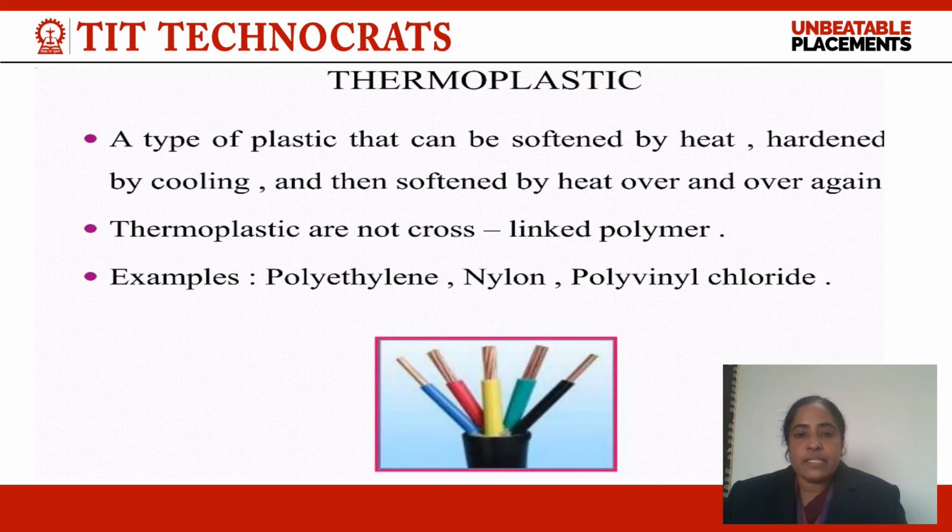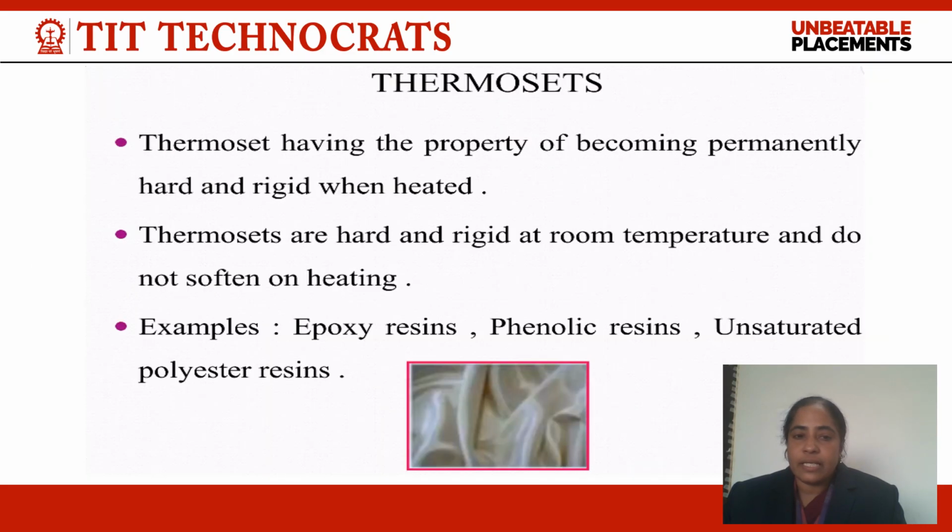Thermoplastic is a type of plastic that can be softened by heat, hardened by cooling, and then softened by heat over and over again. Thermoplastics are non-cross-linked polymers, and examples are nylon, PVC, polythene, etc. Thermosets have the property of becoming permanently hard and rigid whenever heated. Thermosets are hard and rigid at room temperature and do not soften on heating.